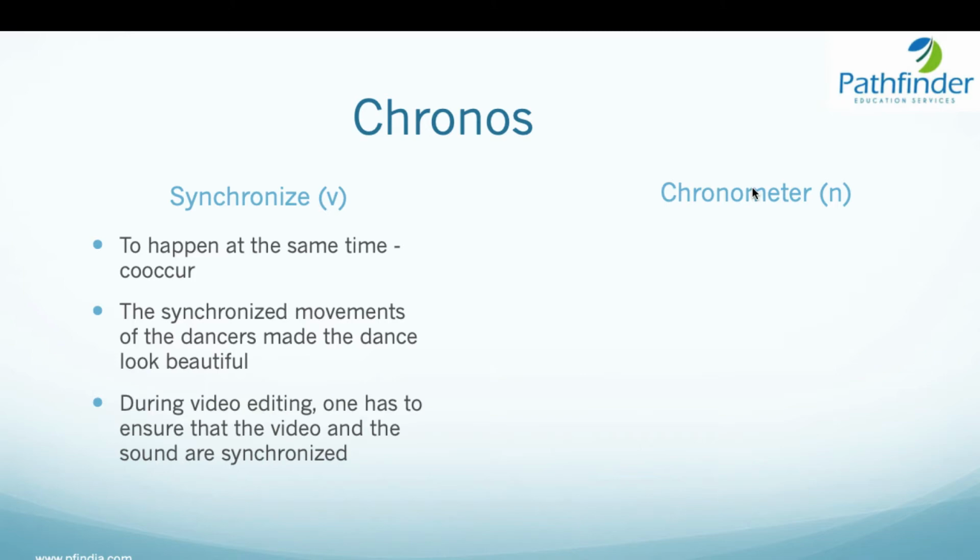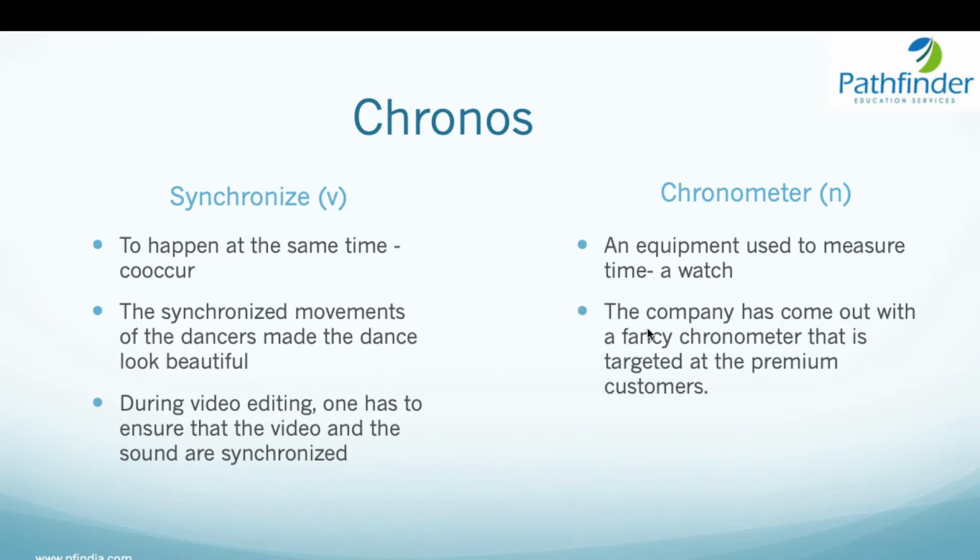Then we have chronometer. This is made up of two words, two roots, chrono and metri. So chrono stands for time and metri stands for measurement. So chronometer is any equipment that will measure time. So something like a watch. The company has come out with a fancy chronometer that is targeted at the premium customers.